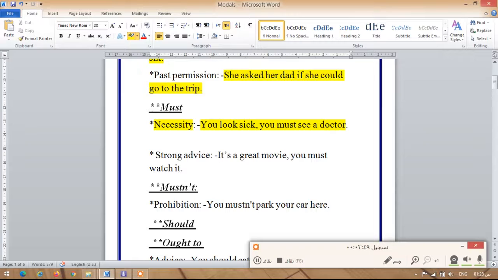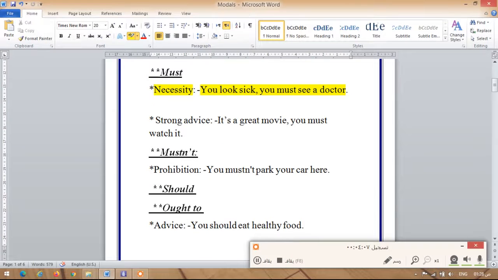You see, for example, your friend, and that friend looks very sick. So you tell him you must see a doctor. It's very important to see a doctor, okay? So I use must to speak about necessity. Again, what does it mean, necessity? Necessity, it means something that is very important.